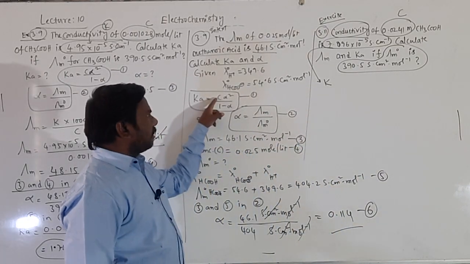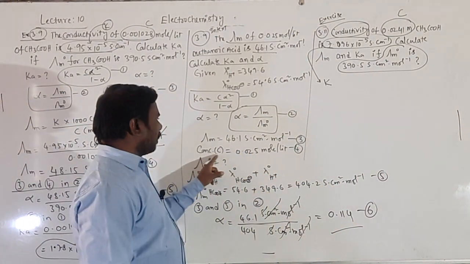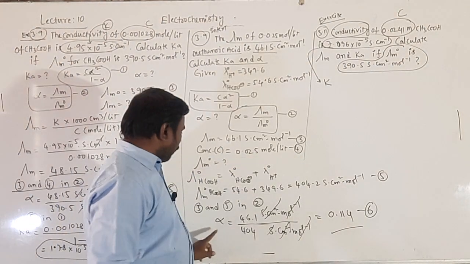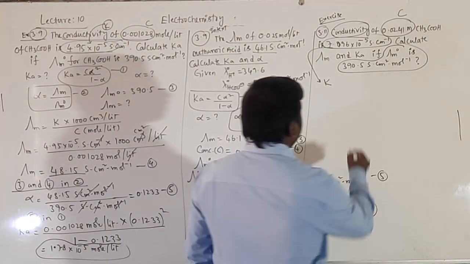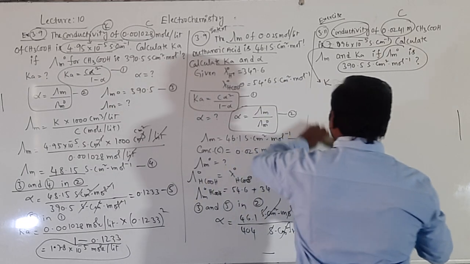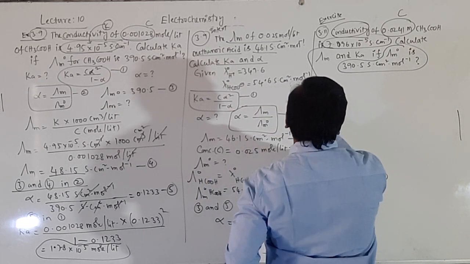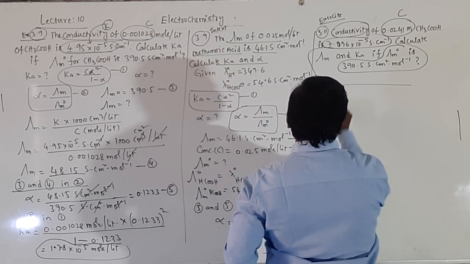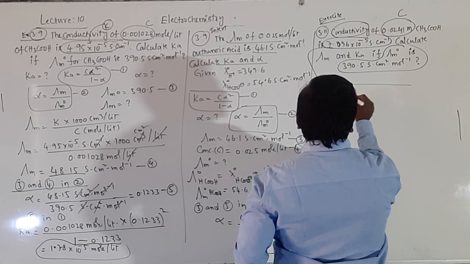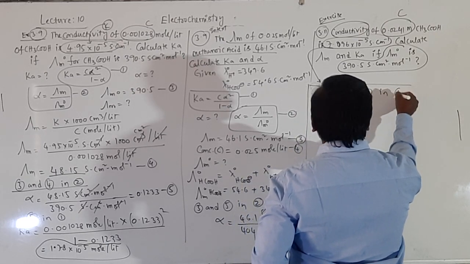To get Ka, C and alpha are required. C means concentration, the 4th one, and alpha is the 6th one. 4 and 6 will be substituted in 1.